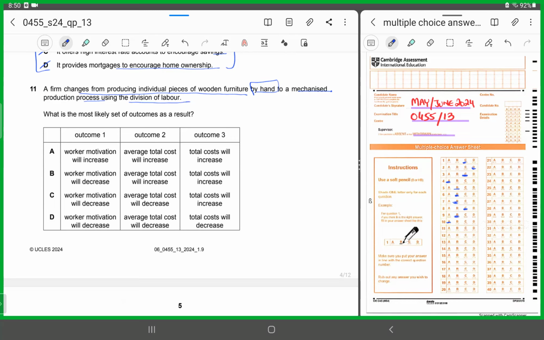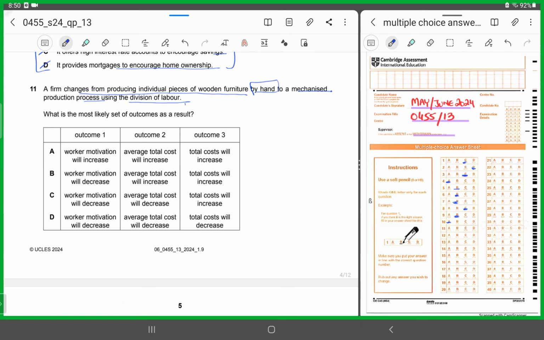Now it is using an entirely mechanized, automated production process, and it's also using division of labor. That means it has introduced specialization for each individual task, right? So now it has divided up its production process into each small task.